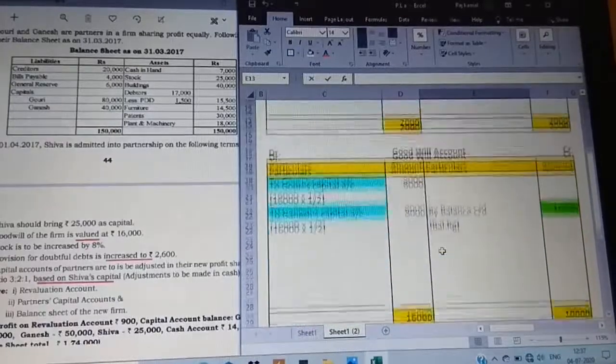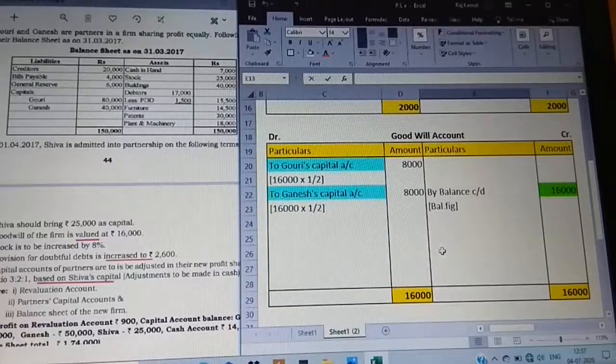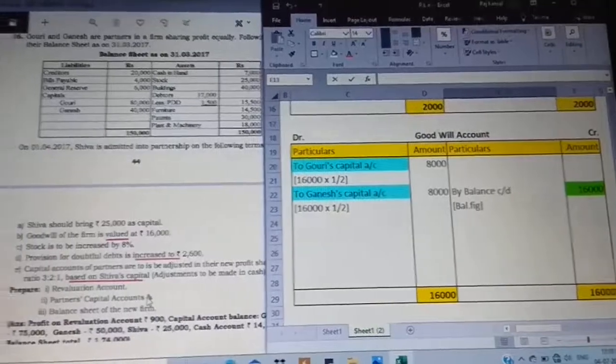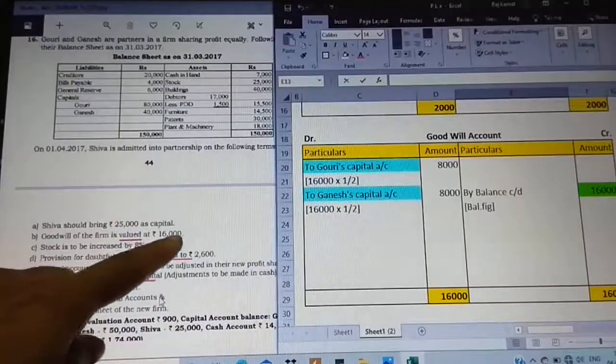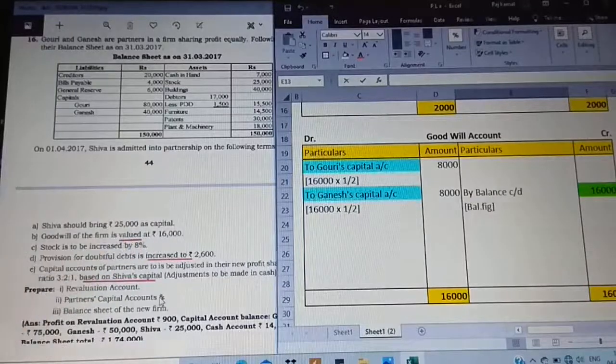Next, moving on to goodwill again. This is also very simple because they have given only the valuation. Observe the second adjustment in the question: goodwill of the firm is valued at 16,000. It is valued, I've underlined it. Valued means it affects only the debit side, and the same total is treated as the balancing figure to be shown in the balance sheet. Clear? If it is only valued, take it on the debit side, show it as a balancing figure on the credit side, and this should be taken to the balance sheet.